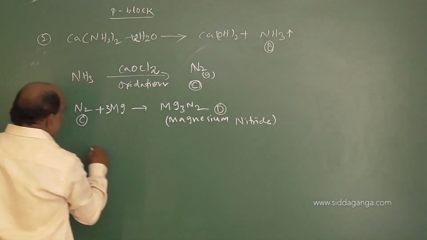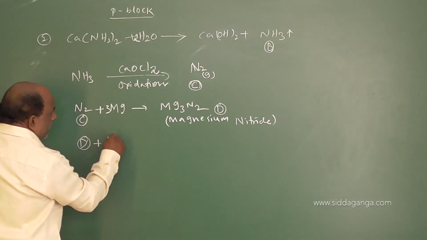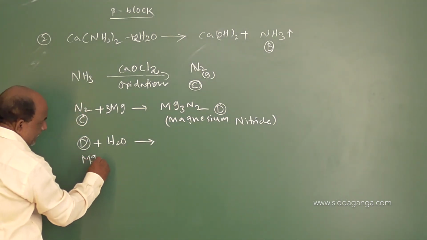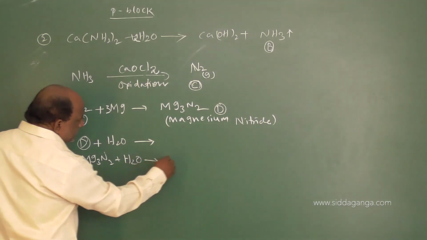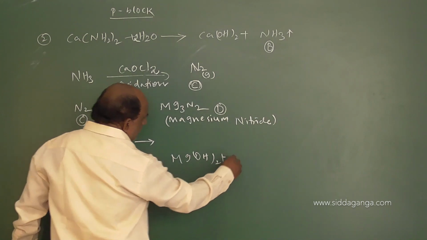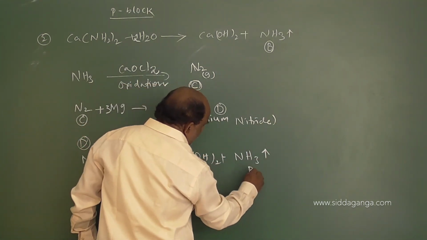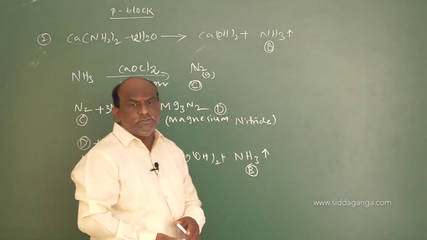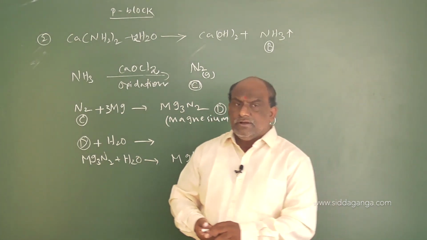And finally, what will be the question? This D on hydrolysis. What is D here? Mg3N2. On hydrolysis, addition of water to this, we will simply get Mg(OH)2, magnesium hydroxide, and again liberate a gas, which gas? Again ammonia gas. This is B.